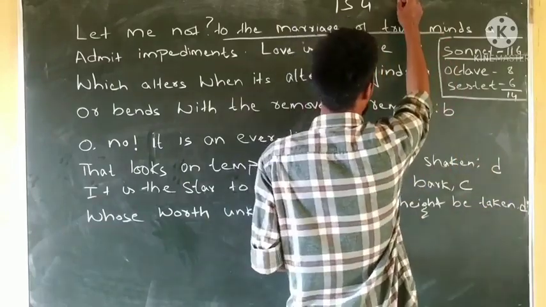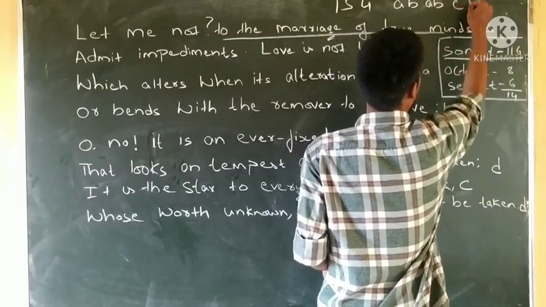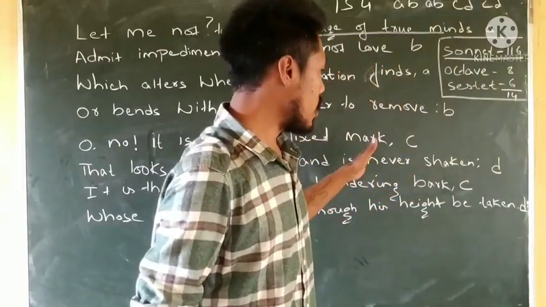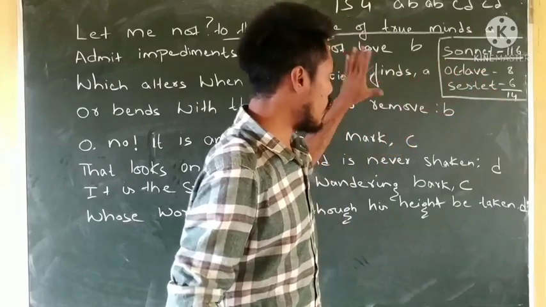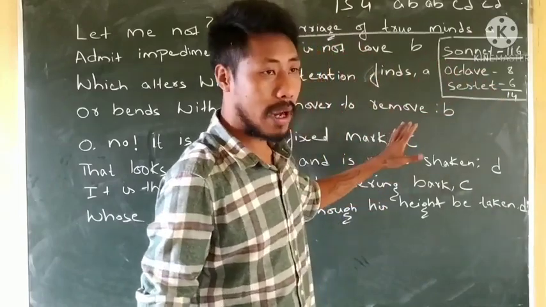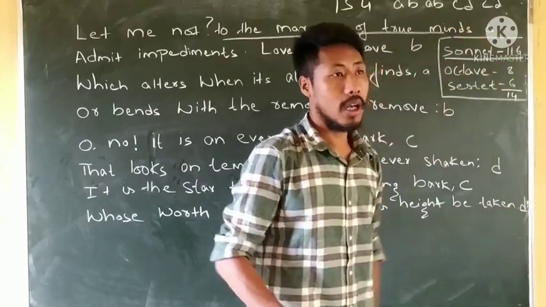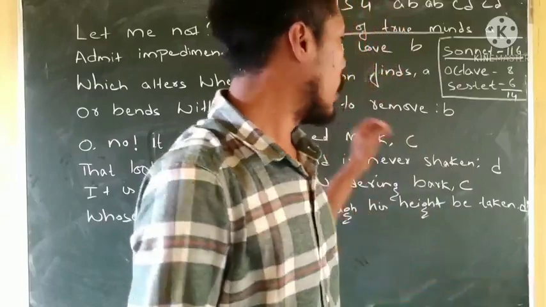So the rhyme scheme is A, B, A, B, C, D, C, D. So this is the rhyme scheme of the first two stanzas, the octave, that is eight lines: the first quatrain and the second quatrain. Now, let me start off with the explanation of the poem.